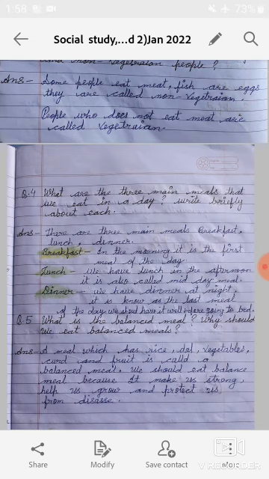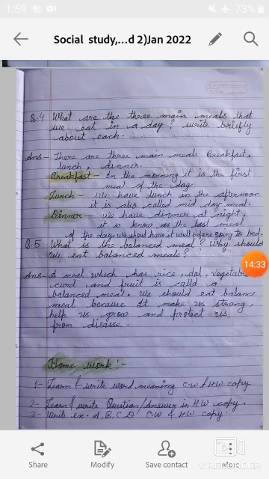Question number 5, what is a balanced meal? Why should we eat a balanced meal? So students, the answer is: a meal which has rice, dal, vegetables, curd and fruit is called a balanced meal. We should eat a balanced meal because it makes us strong, helps us grow and protects us from diseases. So students, this was the question answer of this chapter.